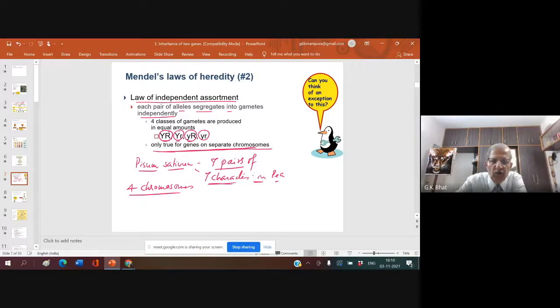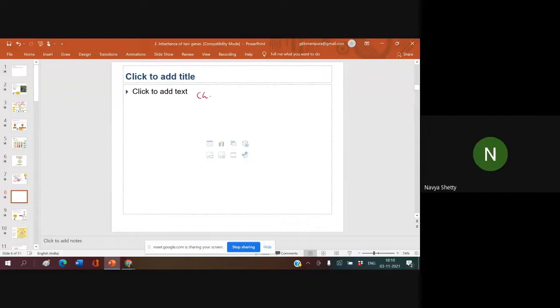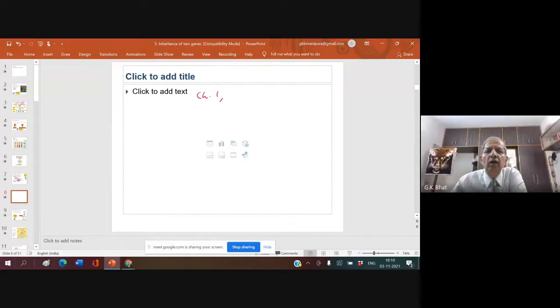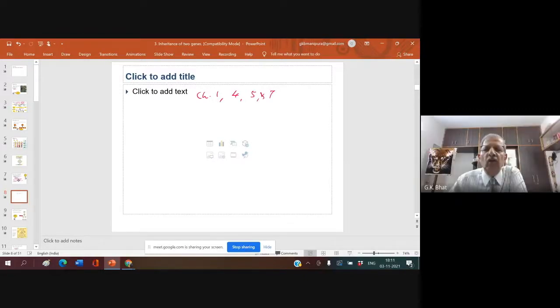And which are these 4 chromosomes? These 4 chromosomes are chromosome numbers 1, 4, 5 and 7. Is it taught in the class, or have I taught you? You taught it, sir. Yes. 1, 4, 5, 7. And now, what characters are there on chromosome number 1?